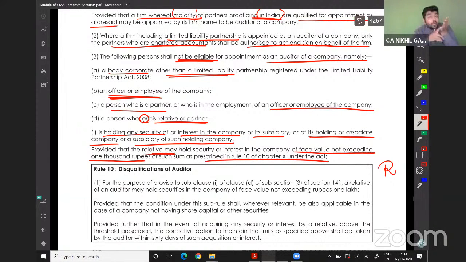See, the auditor is not allowed to hold any shares and securities, but his relative can. But in case of his relative, the maximum amount should be 1000 rupees or such amount as may be prescribed. We will read that now.